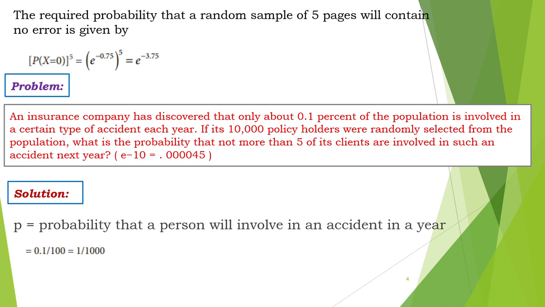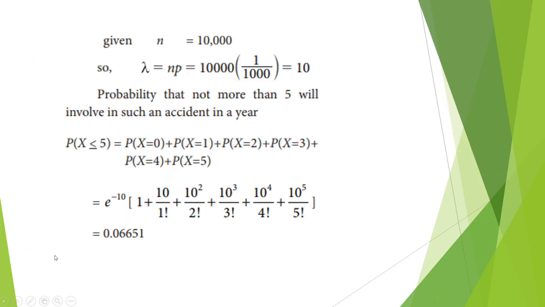The next problem: an insurance company has discovered that only about 0.1% of the population is involved in a certain type of accident each year. If 10,000 policy holders were randomly selected from the population, what is the probability that not more than 5 of its clients are involved in such an accident next year? Here the probability p is 0.1 divided by 100, because it is 0.1%.